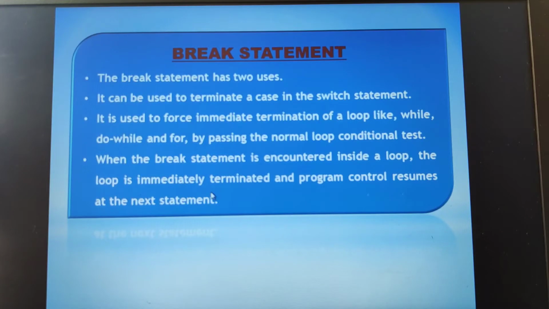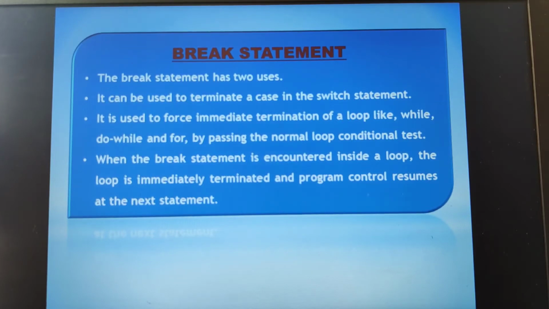It's very much similar to the switch case we have used. In a switch case, once case 1 matches, the statement associated with case 1 will execute, and soon after that the break is encountered. Once the break is encountered, there will be an immediate termination of the switch statement and the control goes to the next statement after the switch structure.